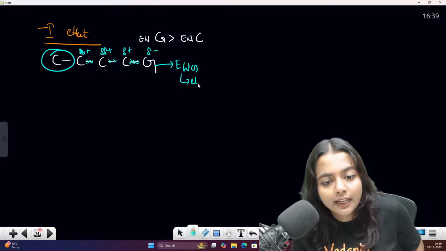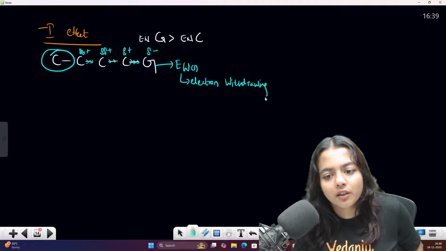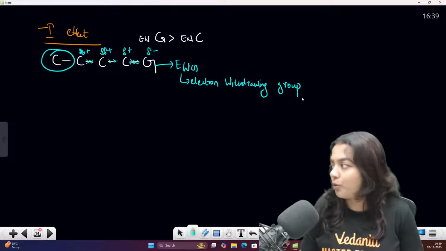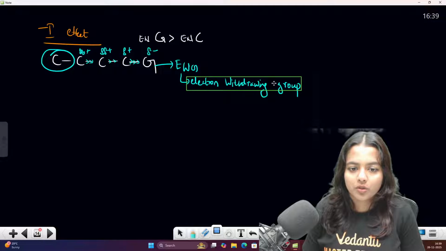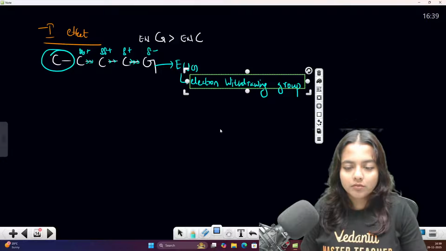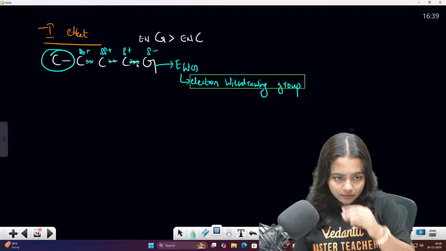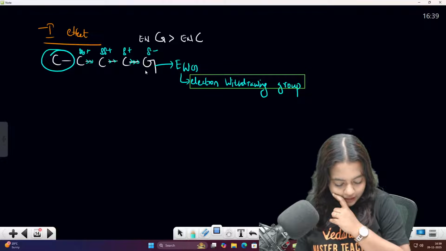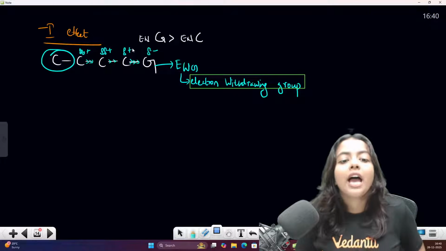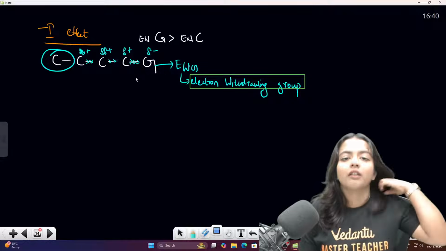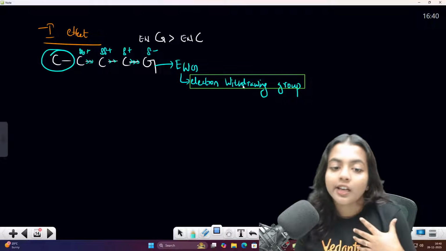This is your electron withdrawing group. This is going to be an electron withdrawing group. Electron withdrawing means, what do you mean by electron withdrawing? They are withdrawing electrons from this carbon. So that is an electron withdrawing group. So they are taking the electrons from this particular carbon and they are joining here. Okay, I mean they won't take them completely, but they keep that electron cloud on their own side. So this is electron withdrawing.